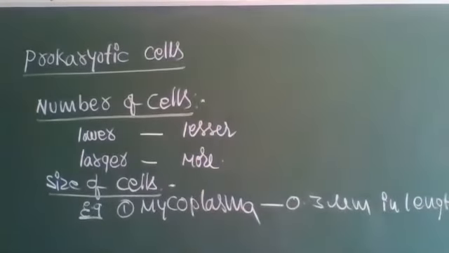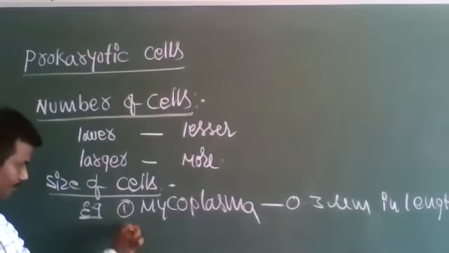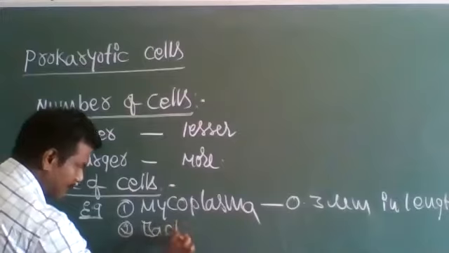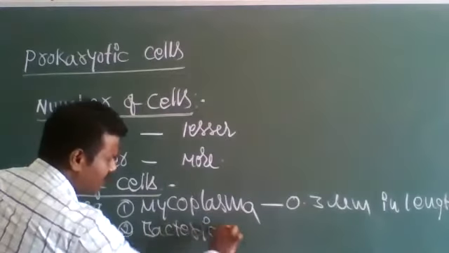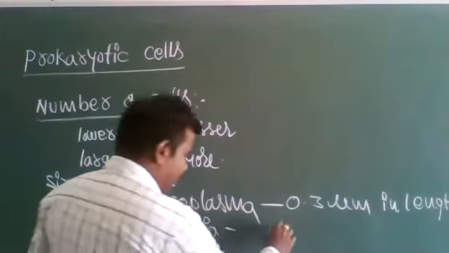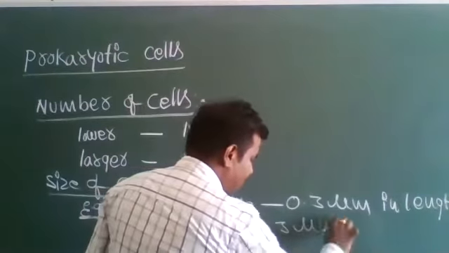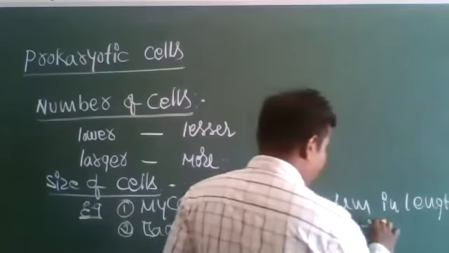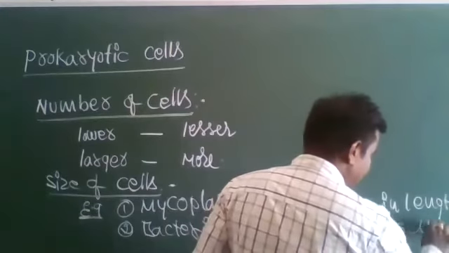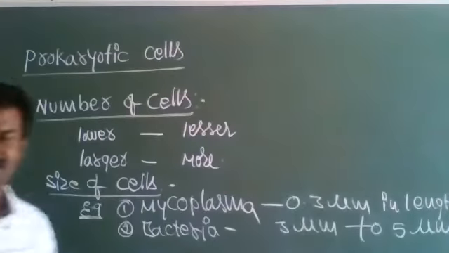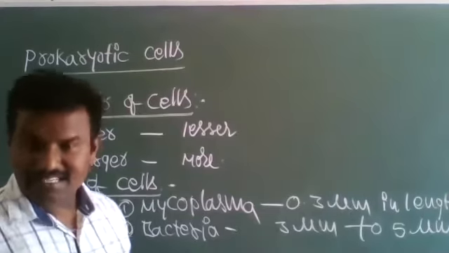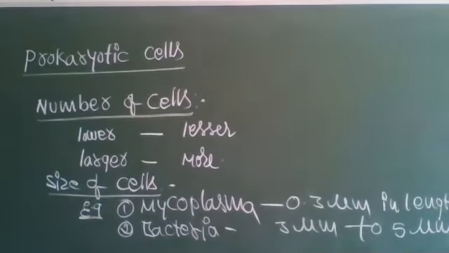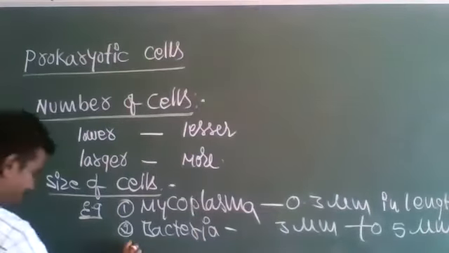Next, bacteria. In bacteria, the cell length is 3 micrometers to 5 micrometers.